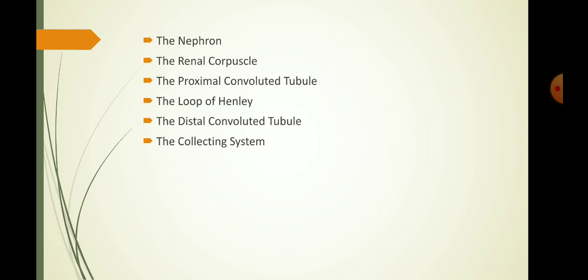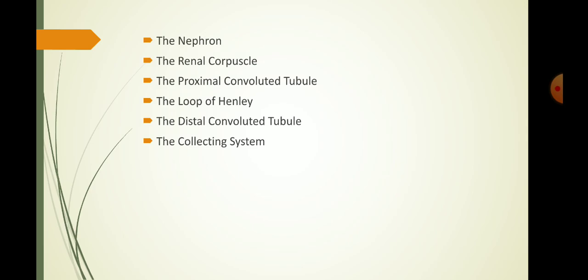Then this fluid enters into the loop of Henle, which is U-shaped in structure and consists of ascending and descending limbs. The ascending limb returns to the cortex, while the descending limb is present in the medulla region.